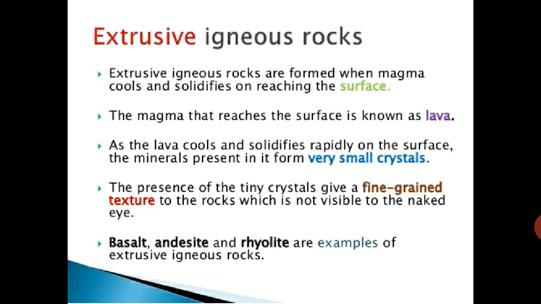The magma is inside the earth; when it reaches the surface of the earth, it is known as lava. As the lava cools and solidifies rapidly on the surface, the minerals present in it form very small crystals.